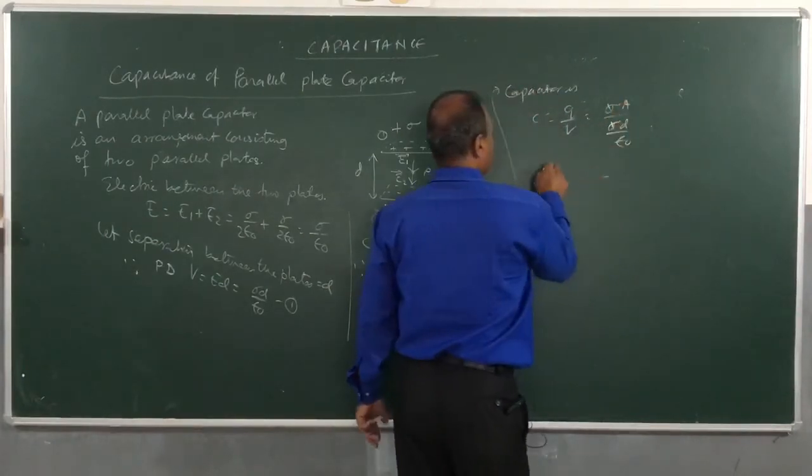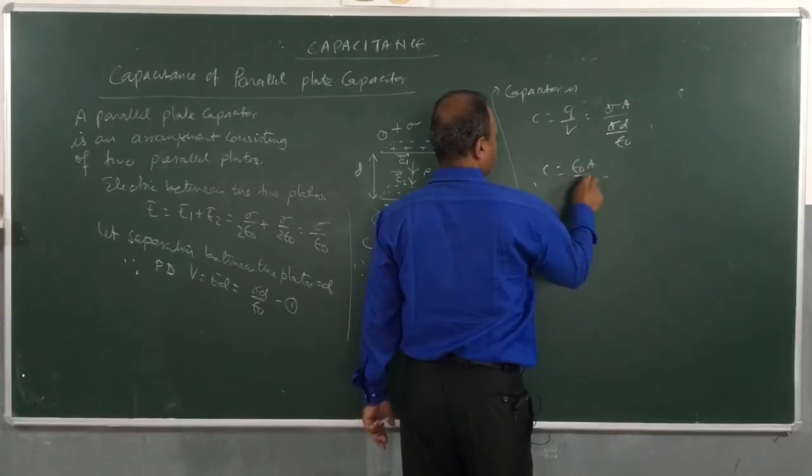Cancel out these two. So, C is equal to epsilon 0 A by D.